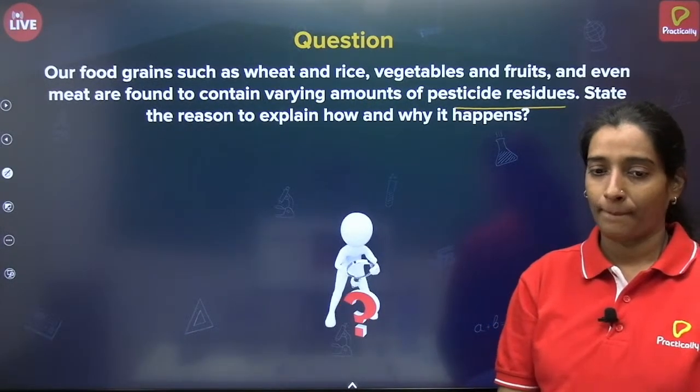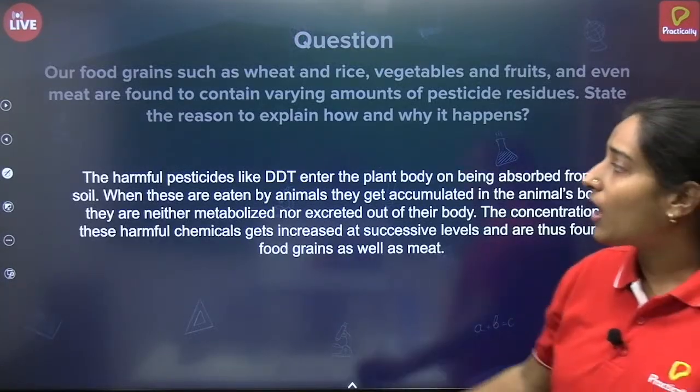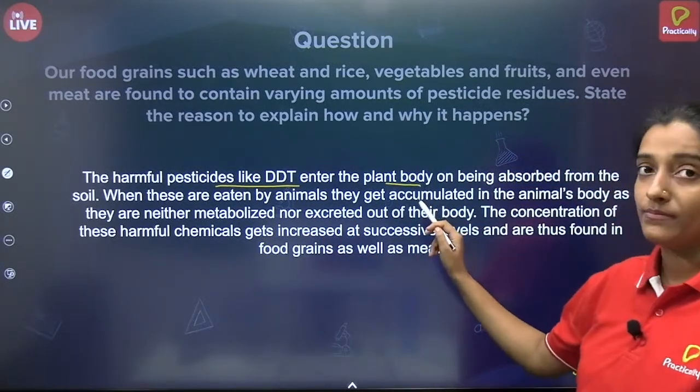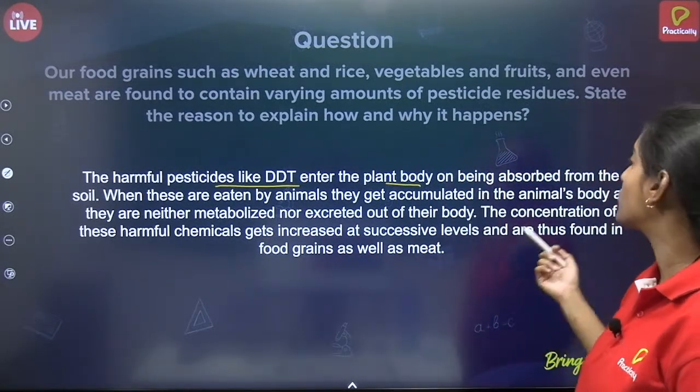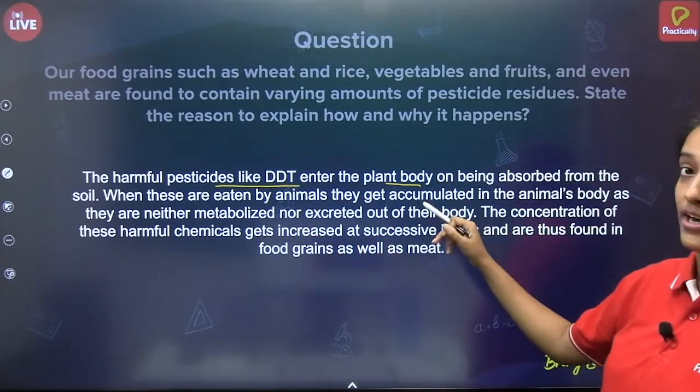No one? Fine. So harmful pesticides like DDT enter the plant body. We talked about this biomagnification process, isn't it? Chemical pesticides like DDT will be absorbed from the soil into the plant body.